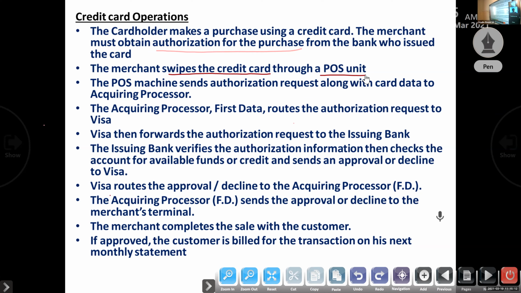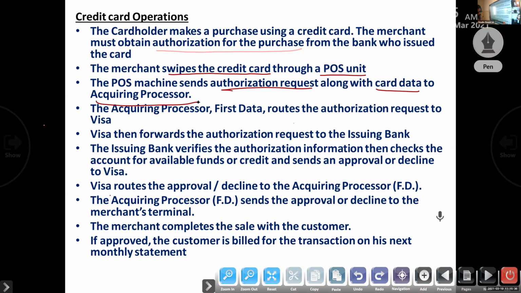Then the POS machine sends an authorization request along with the card data to the acquiring processor. Who is an acquiring processor? You studied it under parties to a credit card.